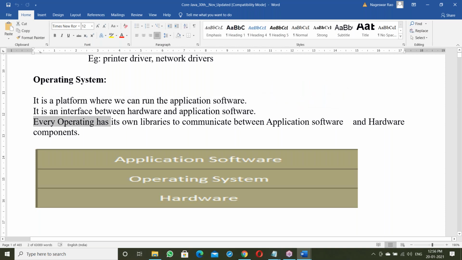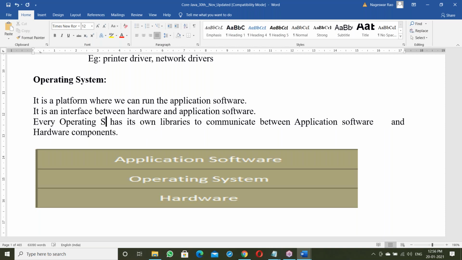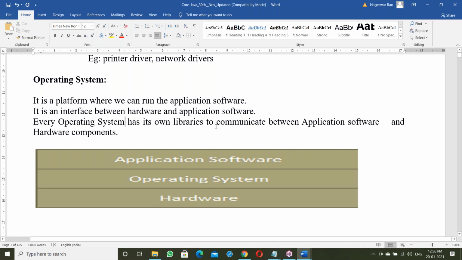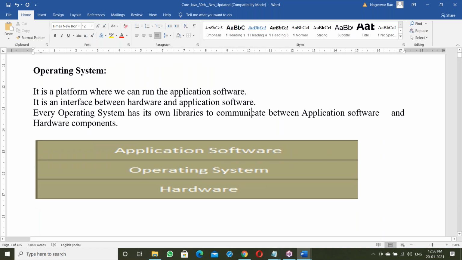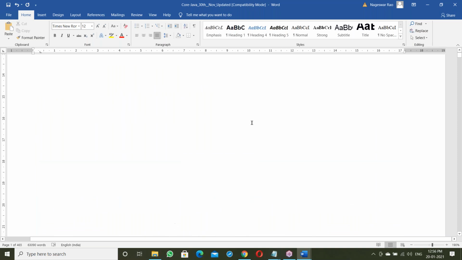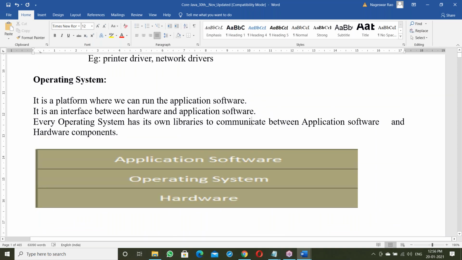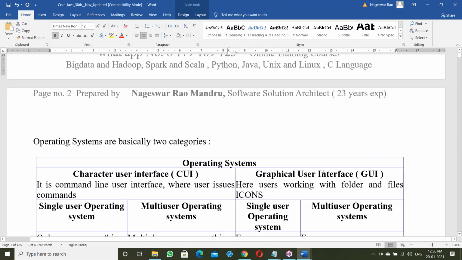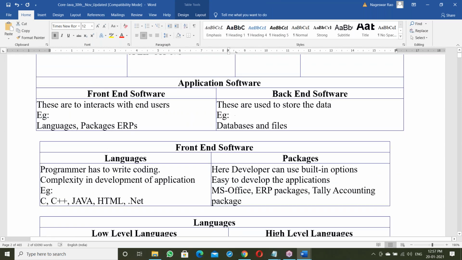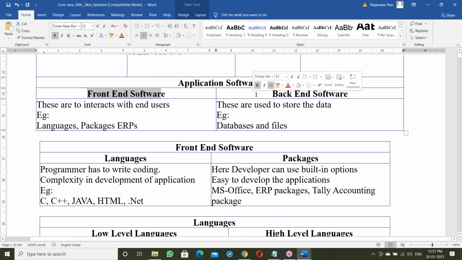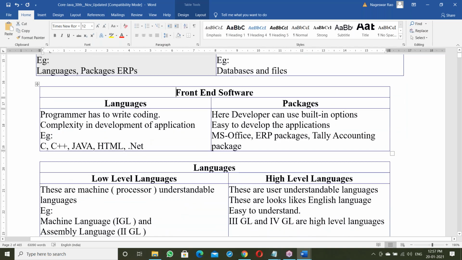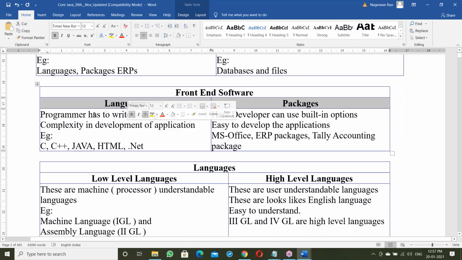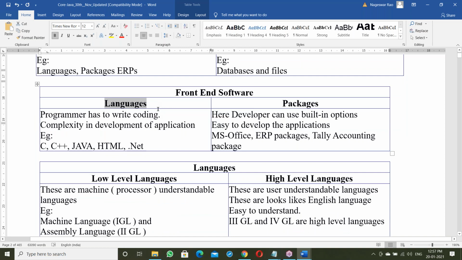Next, every operating system has its own libraries to communicate between application software and hardware components. Okay, fine. Next, our topic is application software. Java comes under application software. In application software, there are front end and back end. Java comes under front end. In front end, there are languages and packages. Java comes under languages, so that's the reason we move to languages.